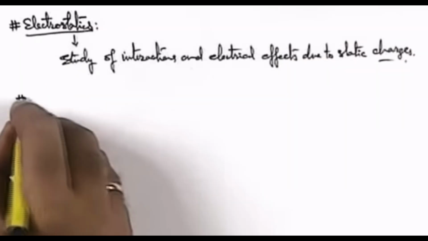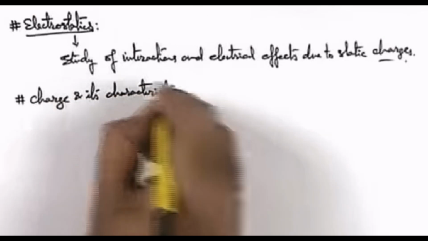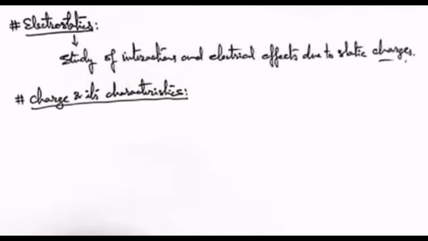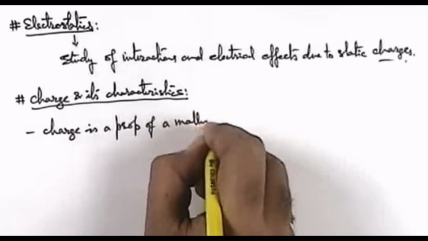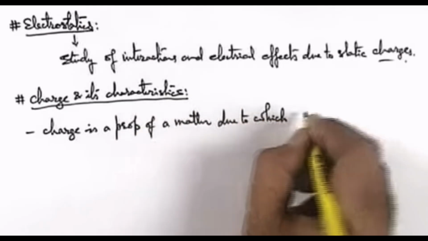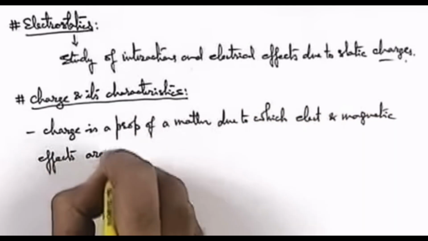So, the very first thing we are going to study about is a charge and its characteristics. There are a few facts which we need to understand and discuss, one by one. Let's just take it up. The very first thing is what we mean by charge. We can simply state that charge is a property of matter due to which electrical and magnetic effects are produced.